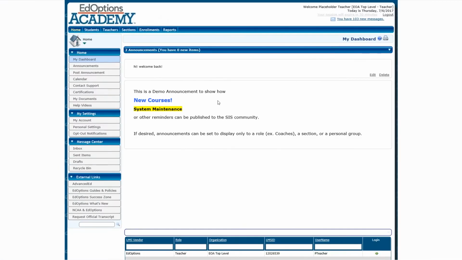All right, so this is the new homepage. It looks a little bit different than the Genius homepage, but that's all right. We have not lost any information. It's just going to be located in different areas.